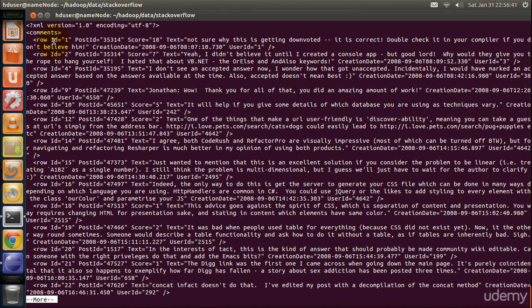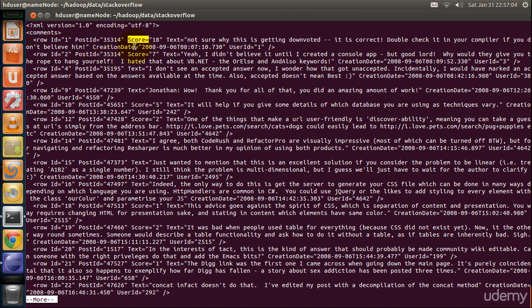Each comment is identified by the comment ID. Each comment has a post ID. Post ID is a unique ID to identify a question or an answer on the Stack Overflow website. So this comment might be a comment for a question or an answer.